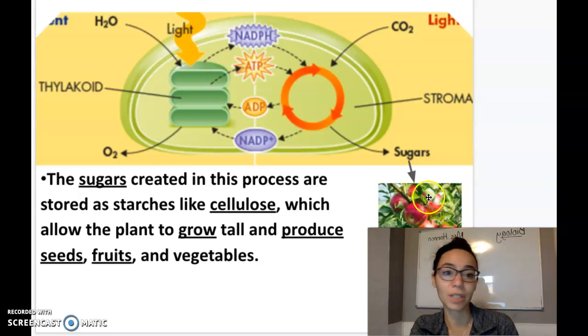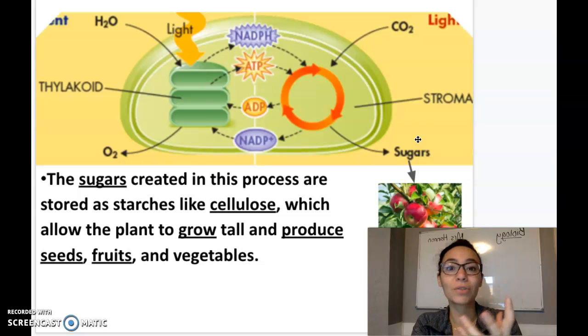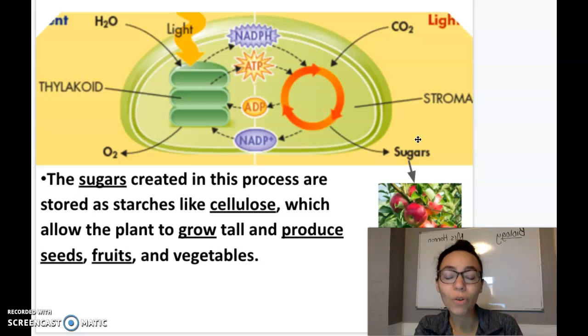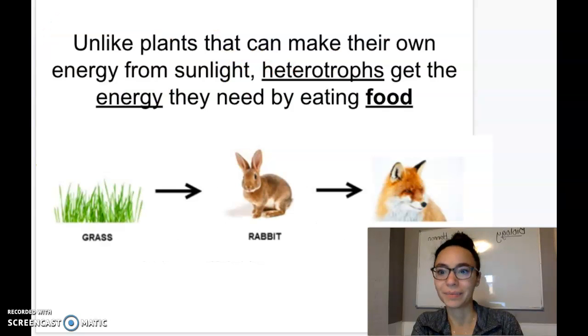So when you're eating those delicious apples, those fruits, vegetables, seeds, they're all the stored energy form of sugar, right? The reason why all of this is happening is because we're harnessing energy from the sun, storing it as sugar. The plant is gonna use those sugars to then make its own energy, make ATP. And I'll show you how in a second.